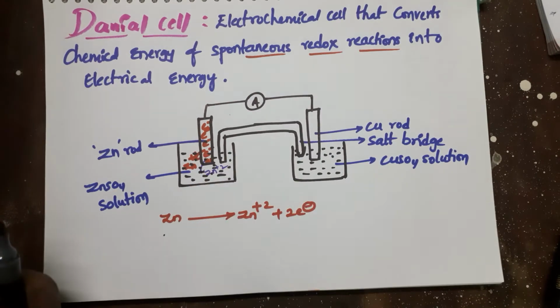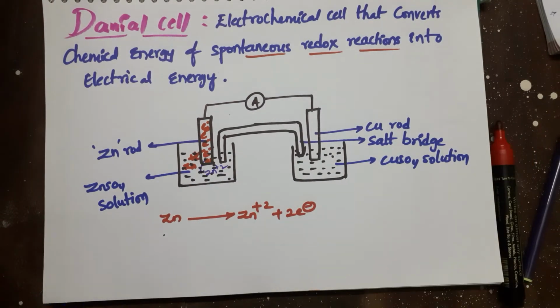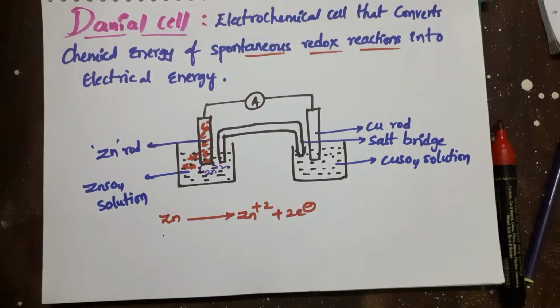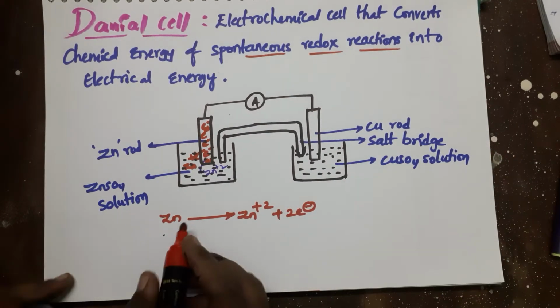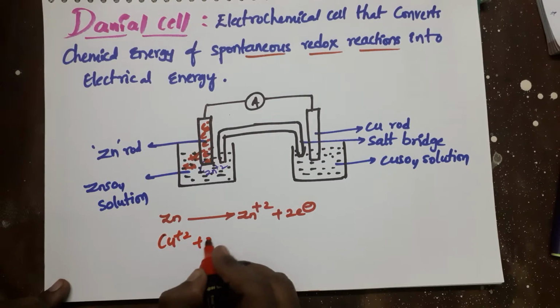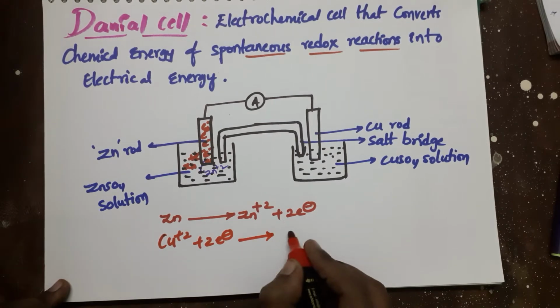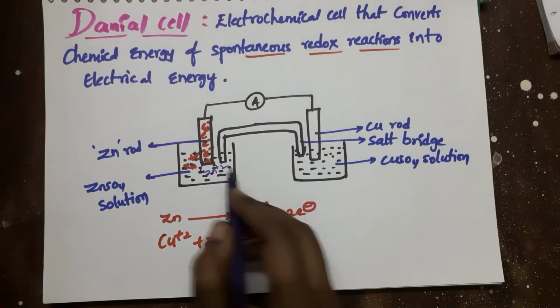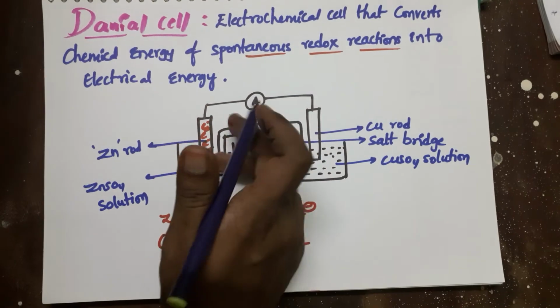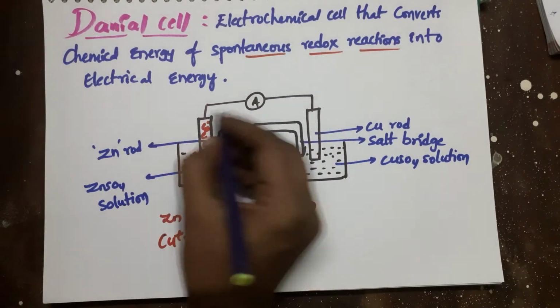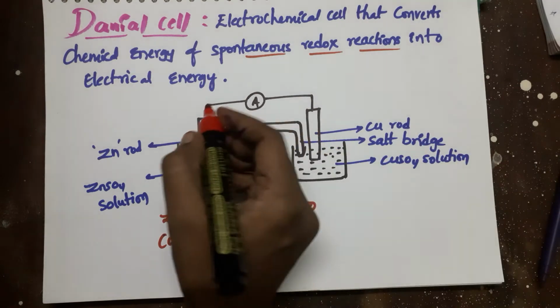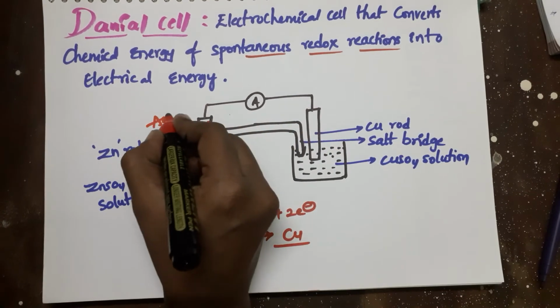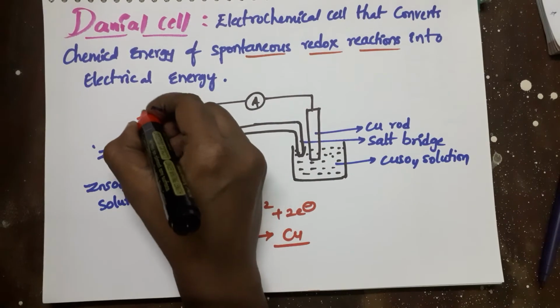Okay. Next one, here at the right side the copper rod is undergoing reduction, and here the Cu2+ ions accept the 2 electrons and produce copper. Okay. Here the electrons are produced at which electrode? The left side electrode, that is the left half cell, the zinc electrode. Here the electrons are produced, and this rod contains only the negative charge of electrons, so it is acting as a negative electrode and we call it the anode. Anode is a negative electrode.